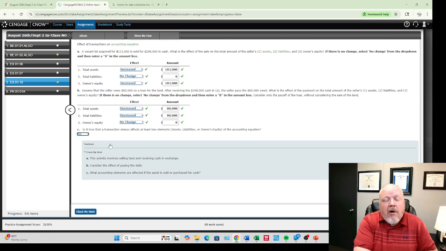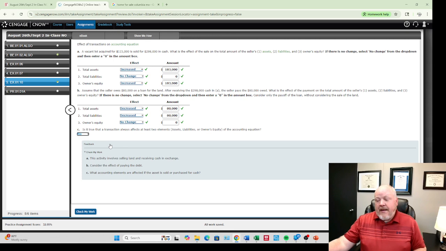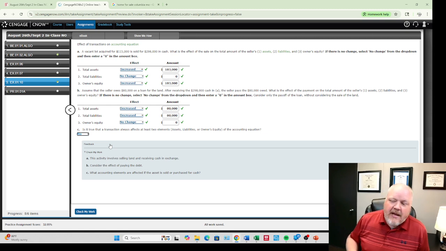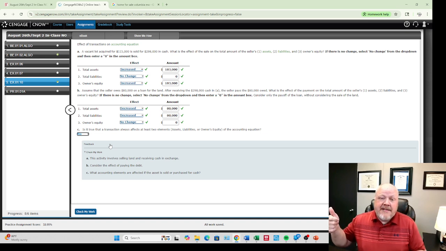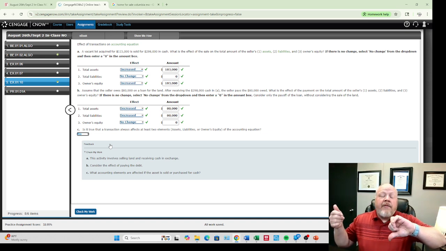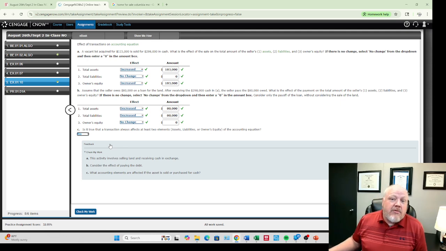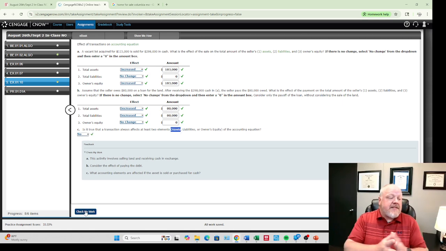Because I could go buy an asset with an asset. So if I need for my CPA business a new tape dispenser because I hate this one, I go take $10 in cash and I go buy a new tape dispenser. I raised an asset of supplies and I decreased an asset of cash, but there was no change in total assets, and it only affected assets. It didn't affect liabilities and owner's equity. So it's not true. A transaction can affect just one.